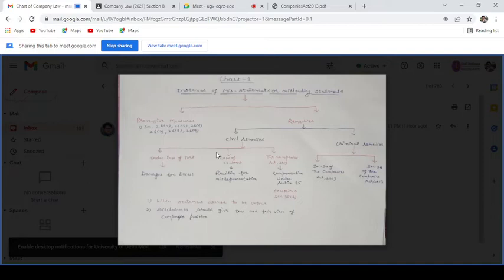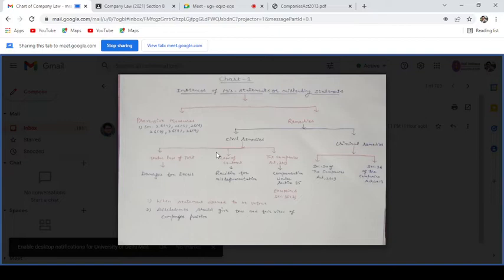And the third one is under our Companies Act 2013, section 35, the compensation under section 35. In that case the director, promoter, etc. are made liable.